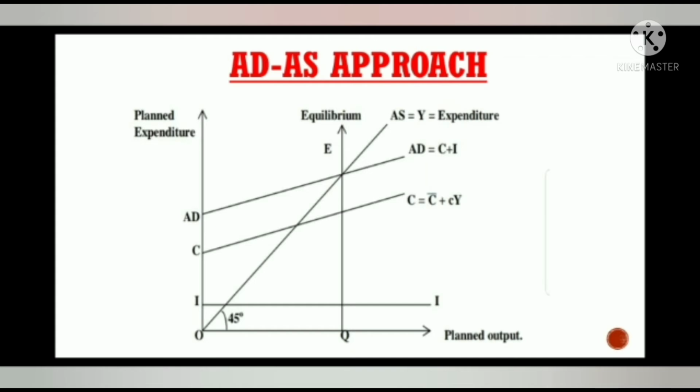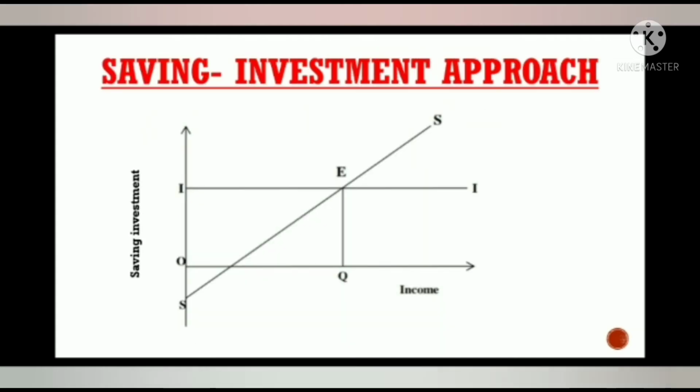Next is the saving and investment approach. Under this approach, the equilibrium level of income is determined at the point where saving S is equal to investment I. So you see here in this diagram, SS represents the saving curve and II represents the investment curve. The point E represents the equilibrium point where the saving curve SS and the investment curve II intersect. Accordingly, OQ is the equilibrium level of income.